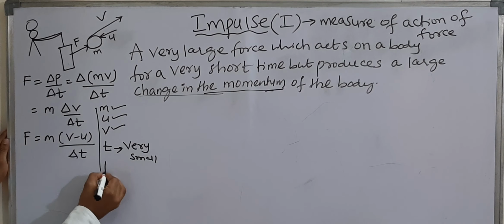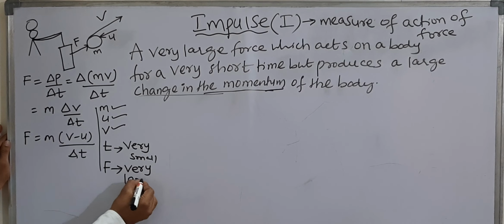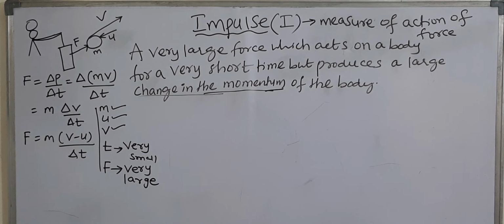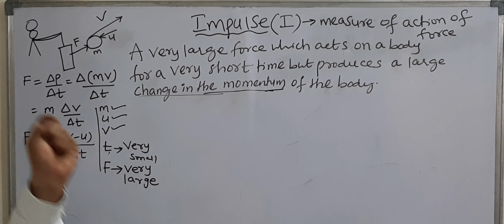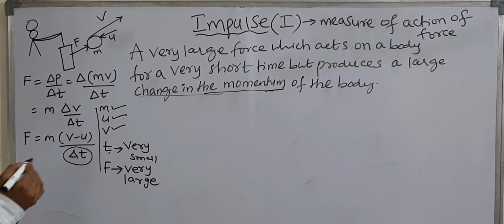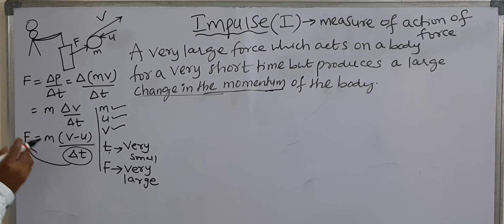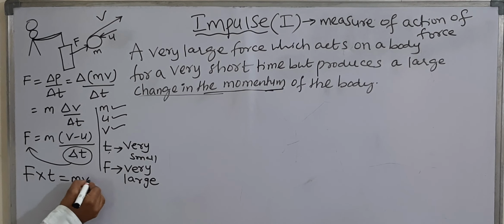If the time of contact is very small, the force exerted by the bat is a very large force. Practically it is not possible to calculate the time because it is very small, so the force is very large. It is very difficult, practically not possible, to calculate the force. That's why scientists brought t to this side. Then it is equal to force into time. Force into time is equal to mv minus mu.